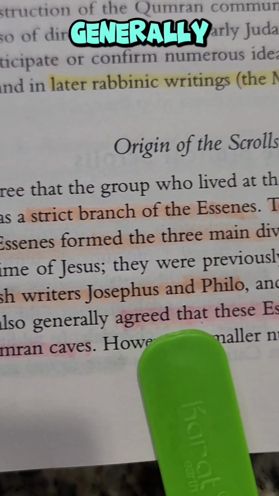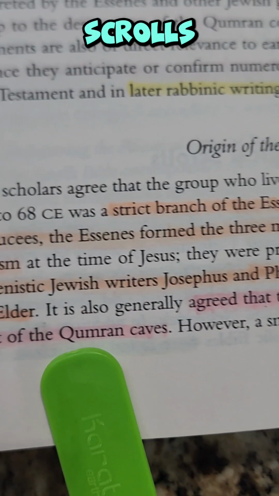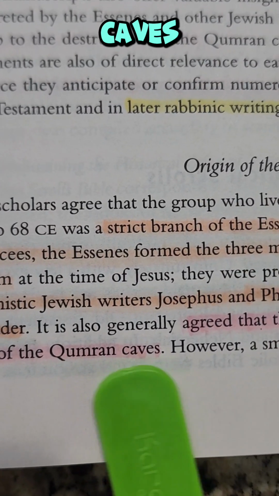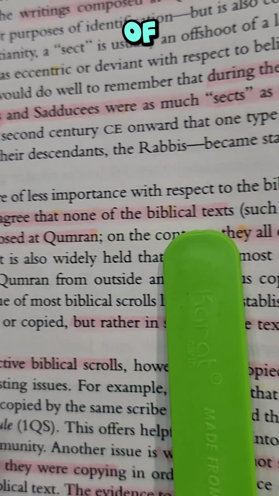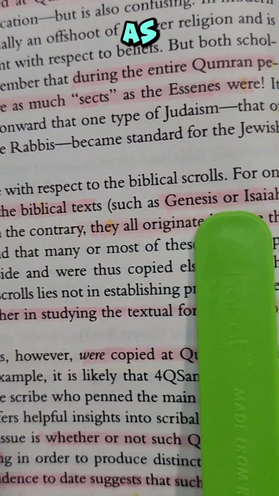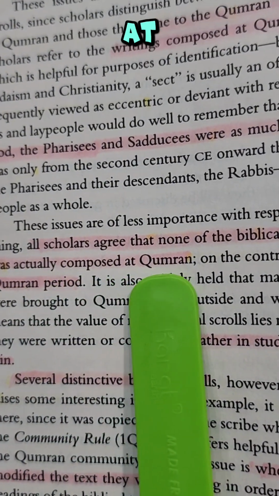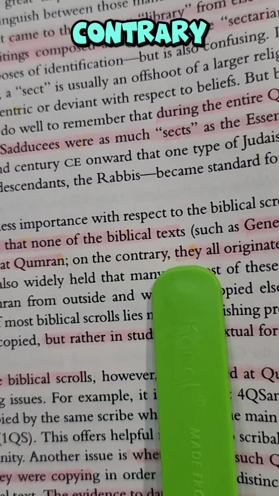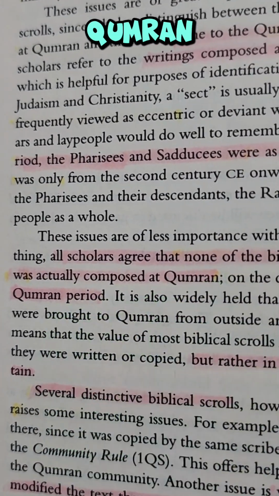It is also generally agreed that the Essenes deposited many scrolls in most of the Qumran caves. For one thing, all scholars agree that none of the biblical texts, such as Genesis or Isaiah, were actually composed at Qumran. On the contrary, they all originated before the Qumran period.